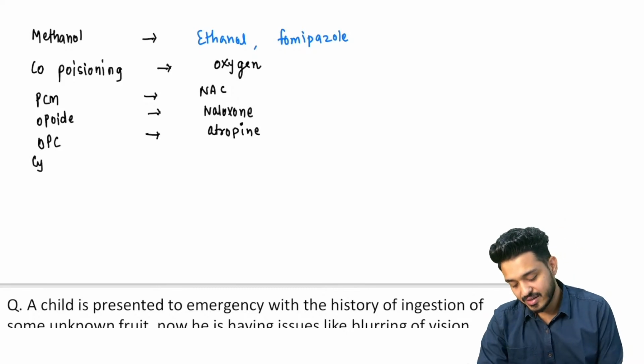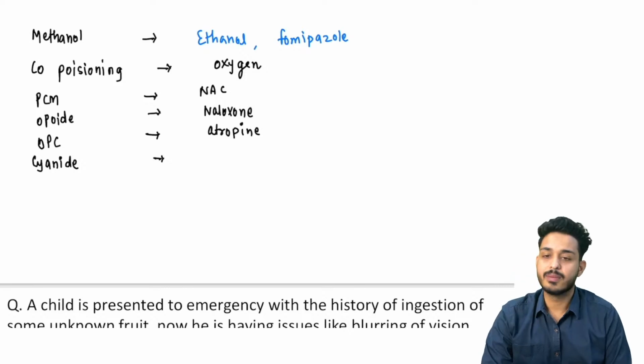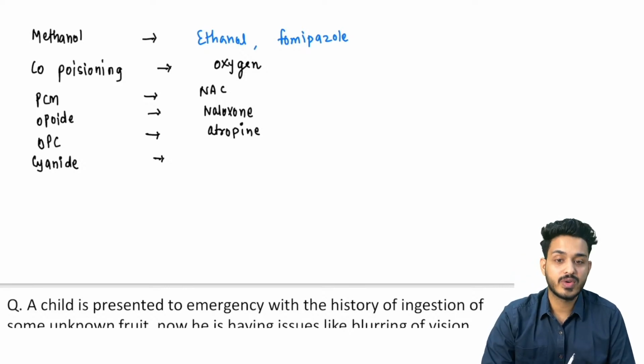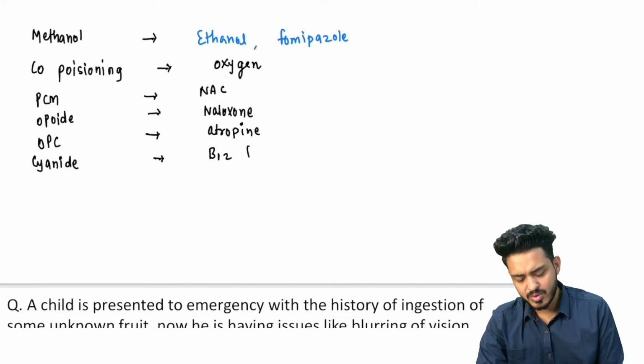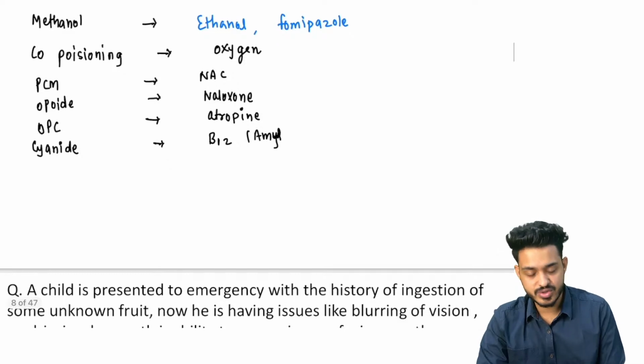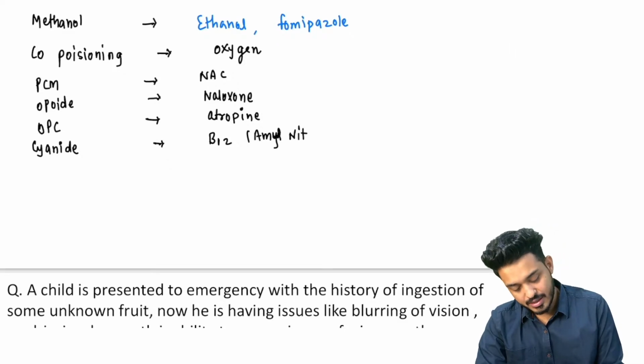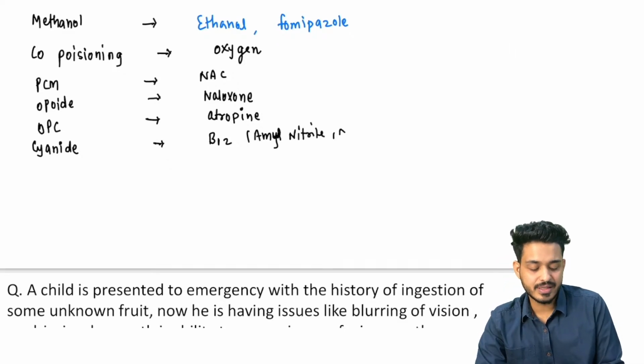What about cyanide poisoning? For cyanide poisoning, the best drug that we are having is nothing but your vitamin B12. Earlier we used to give amyl nitrite too. Sometimes you can have questions with amyl nitrite or sodium thiosulfate, right. This is what we were using earlier.